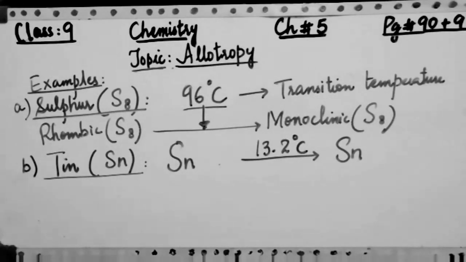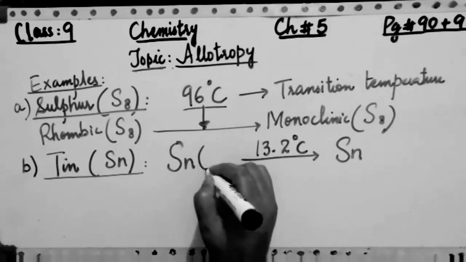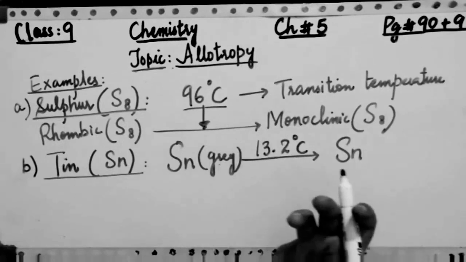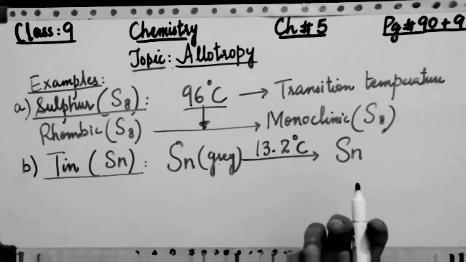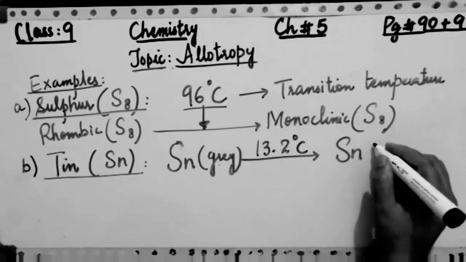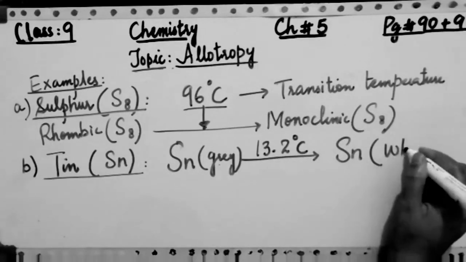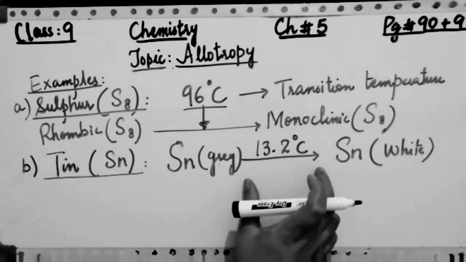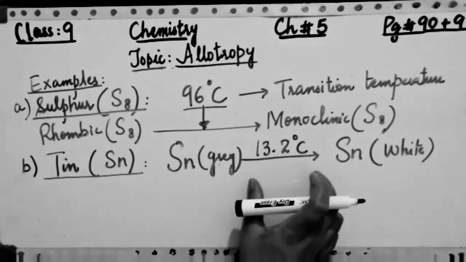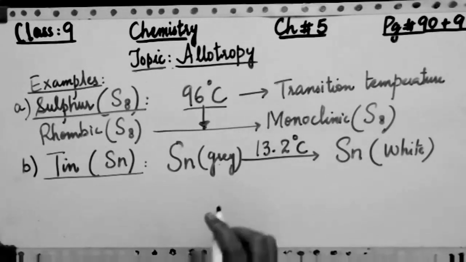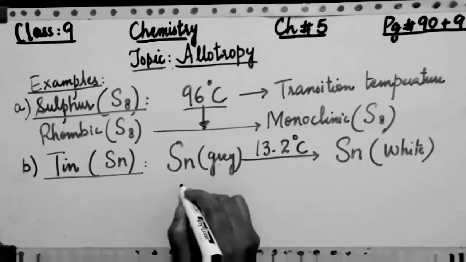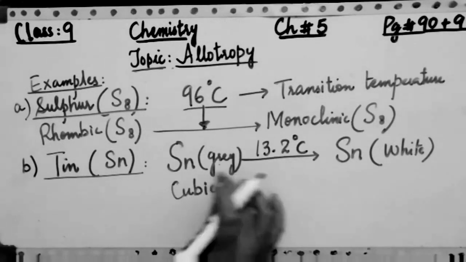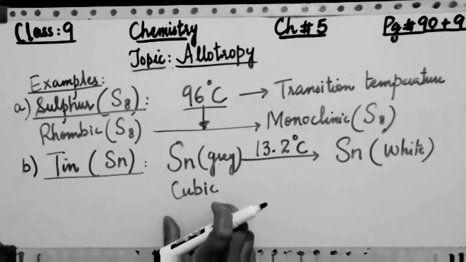Now I am writing some other thing, if you note it down, that I am writing the color of tin, that is gray color of tin, which indicates a physical property, and on the other hand white color. So both colors indicate that this conversion of one allotropic form of tin, which is gray, into another, that is white, normally is due to the transition temperature.